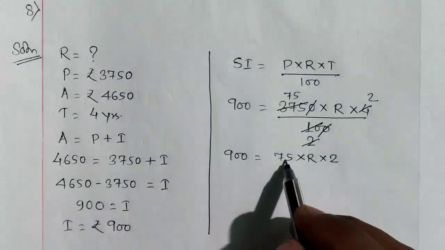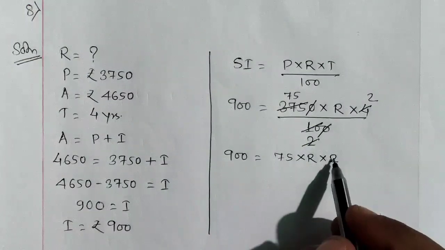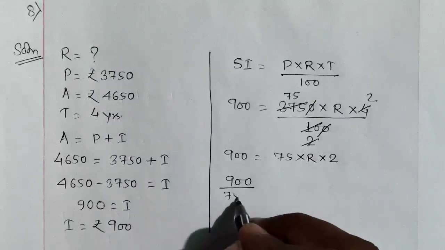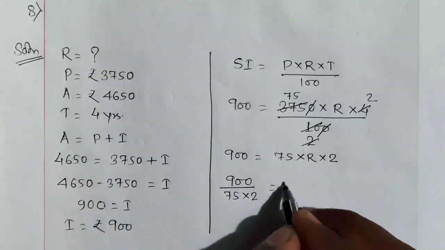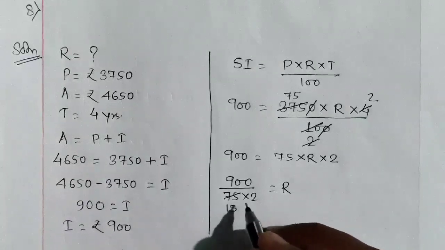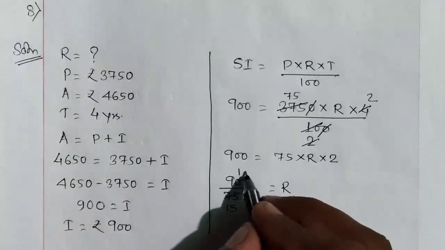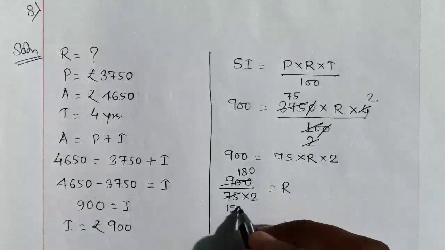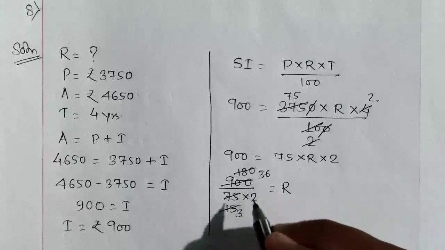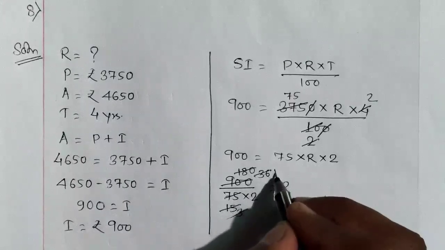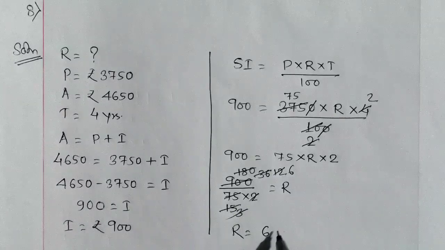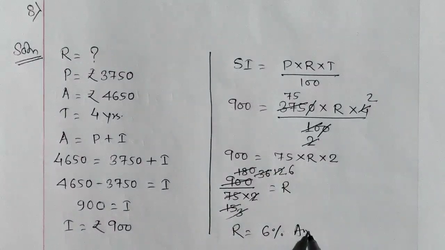Now we have to remove this 75 and 2, and both are in multiplication. When they come this side, they will be in division. 75 into 2 is equal to R. Now we will reduce it. 5 1 ja 5, 5 5 25, 5 1 ja 5, 5 8 ja 40, 0, 5 3 ja 15, 5 3 ja 15, 5 6 ja 30, 3 1 ja 3, 3 2 ja 6, 2 6 ja 12. Rate is equal to 6%. This will be our answer.